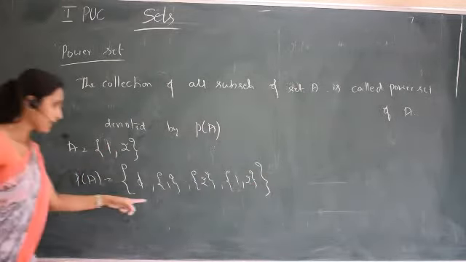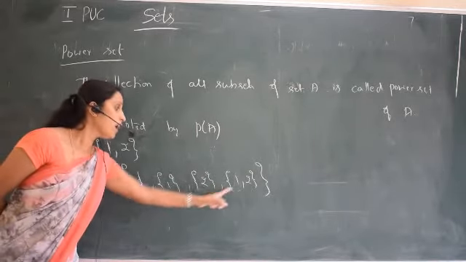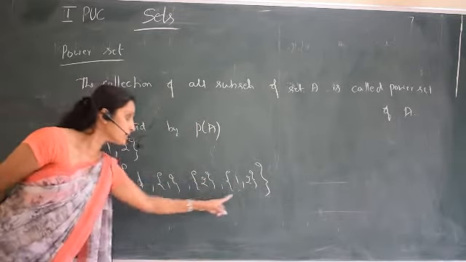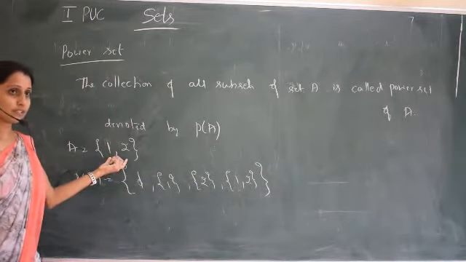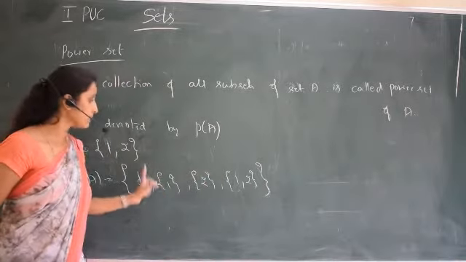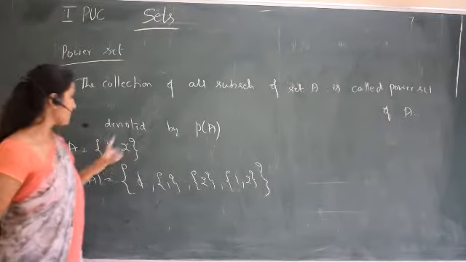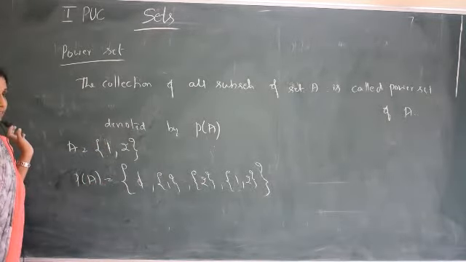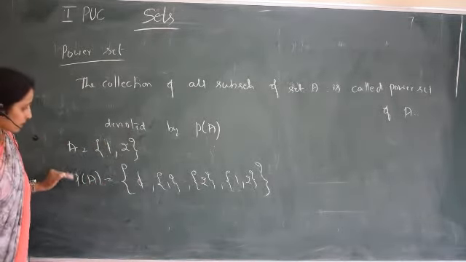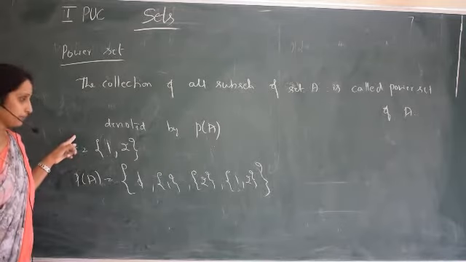So these four are the subsets of this given set, and I have written them as a set. With all those elements inside the set, that becomes the collection of all subsets of the given set. This is called the power set of A.